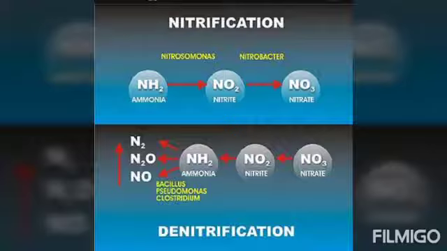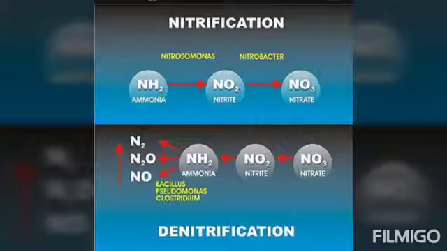Then they are converted into nitrogen, and this nitrogen gas goes back into the atmosphere. That is called denitrification.